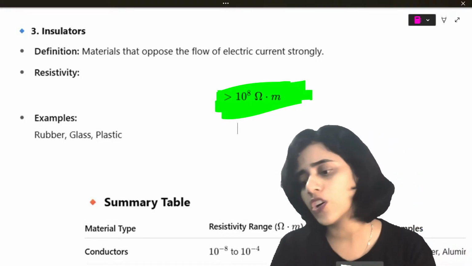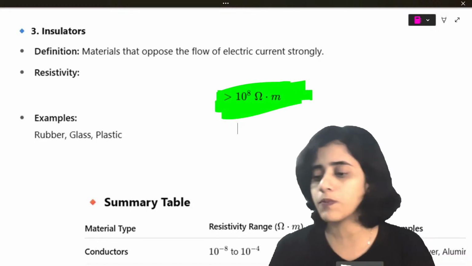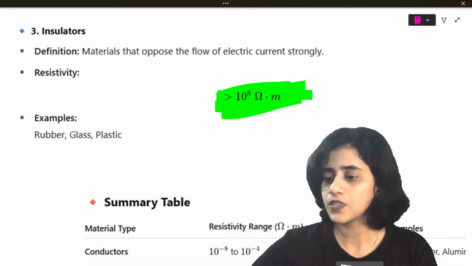Yes. Good, Rajeshwari. Rajeshwari had given me the unit ohm meters. Very good. Superb.